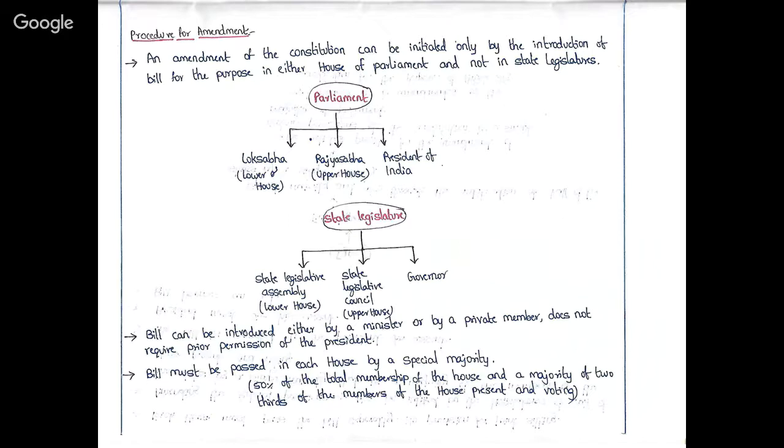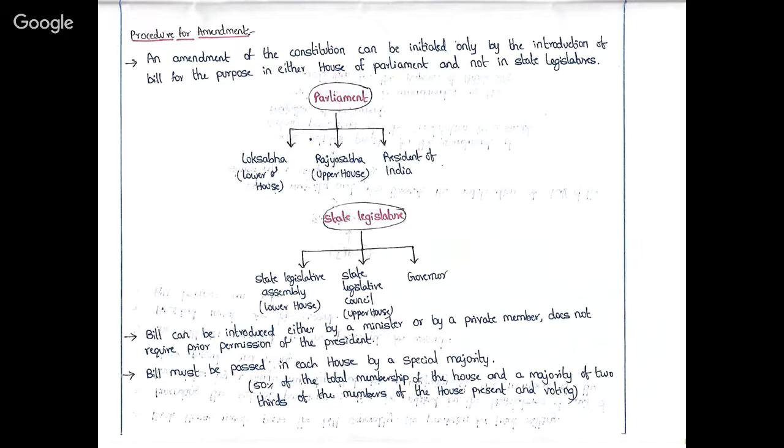With respect to money bills, the president's prior permission is required to introduce a bill in parliament. But with respect to this bill, that is the amendment of the constitution, it can be introduced either by a minister or by a private member, and there is no requirement for the prior permission of the president.